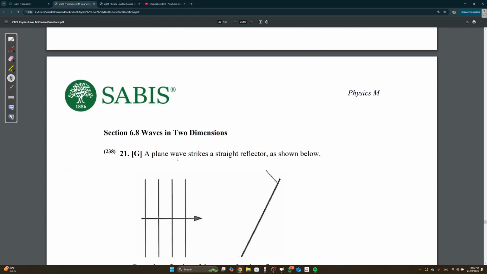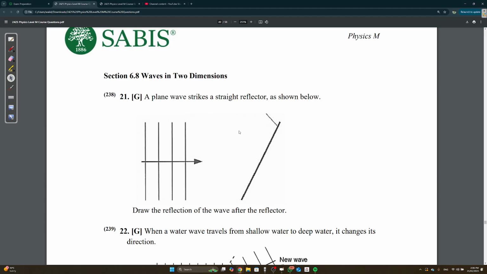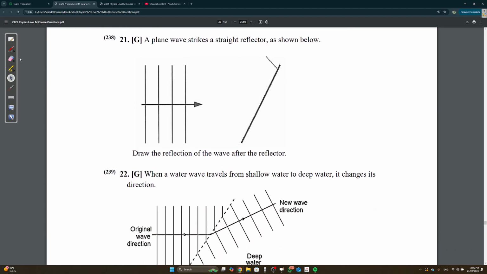Okay, a plane wave strikes a straight reflector as shown below. Draw the reflection of the wave after reflecting. Okay, you just continue it, and draw the normal to the plane, and continue it. It reflects back like this, right? You guys know that the angle here should be equal to the angle here, okay? You have to also draw the wave fronts. These lines. The spaces here should be equal to the spaces here. Not that hard at all. Okay, just continue the line.